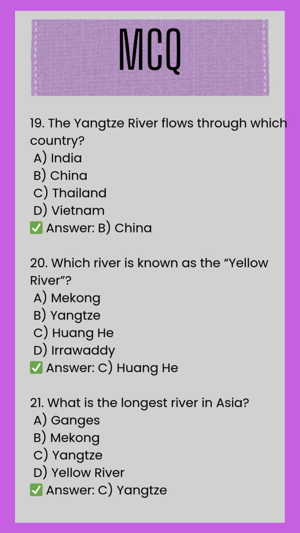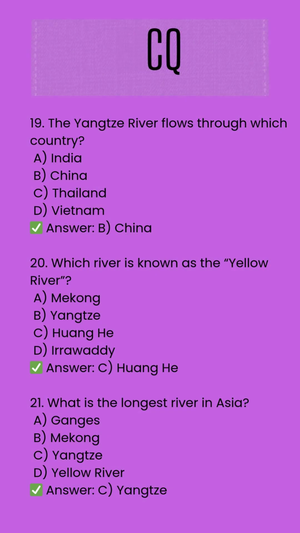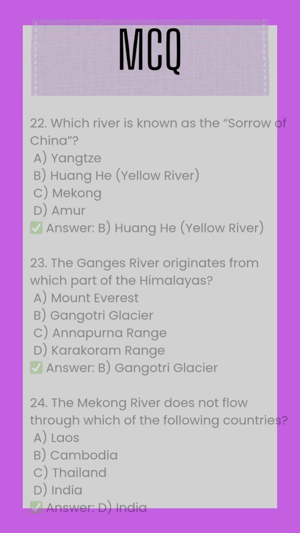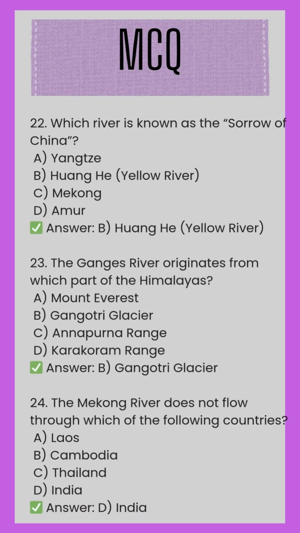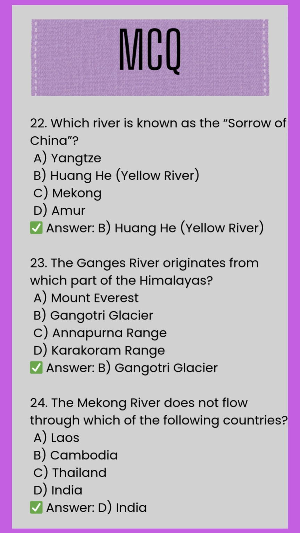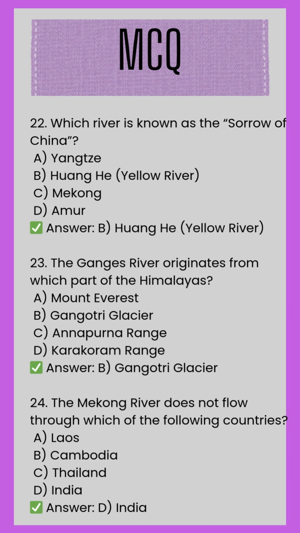A. Mekong. B. Yangtze. C. Huanghe. D. Irrawaddy. Correct answer. C. Huanghe. 21. What is the longest river in Asia? A. Ganges. B. Mekong. C. Yangtze. D. Yellow River. Correct answer. C. Yangtze. 22. Which river is known as the Sorrow of China? A. Yangtze. B. Huanghe. Yellow River.